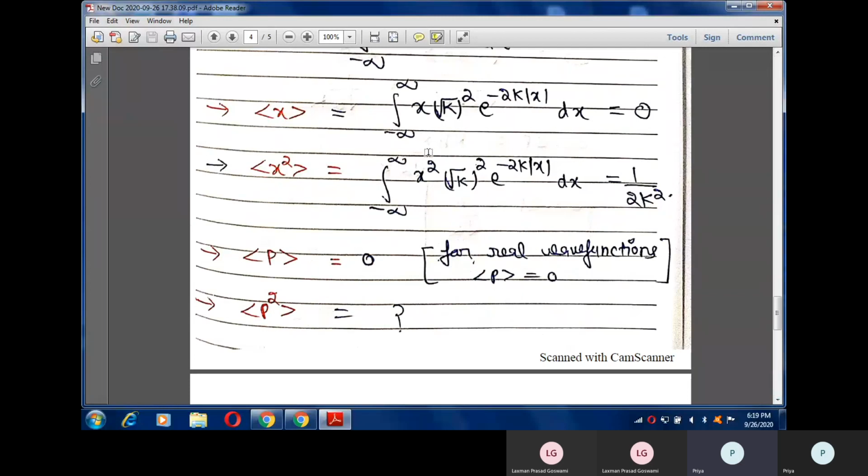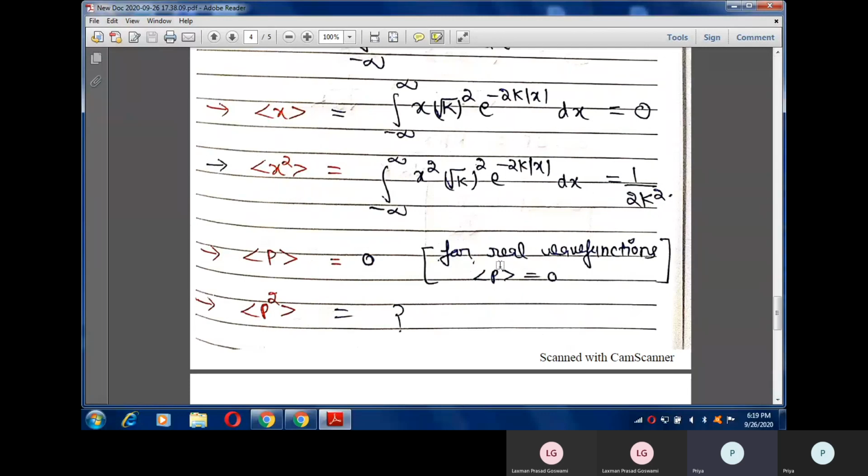So see from here that x square is an even function, and e raised to the power minus 2k mod x is also even. So their multiplication is also even, and you can integrate this by taking twice the integral from 0 to infinity, and you will find the value of average of x square comes out to be 1 by 2k square.